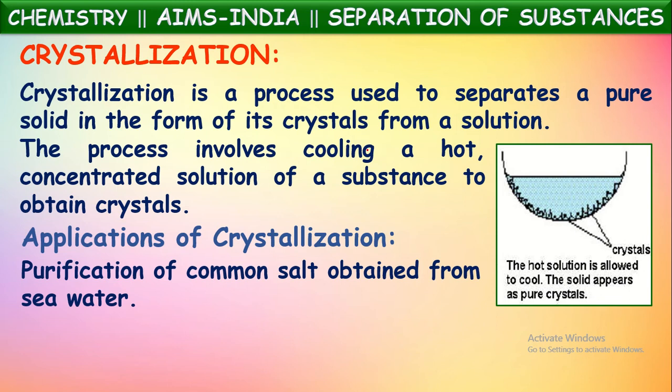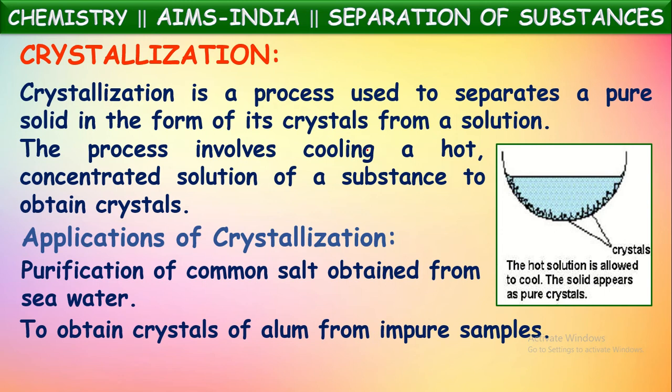So for that purpose they purify it. In the purification process they dissolve it again in water. They form a highly concentrated salt solution. From that, common salt will be separated by the process called crystallization. It is also used to obtain crystals of alum from impure samples.